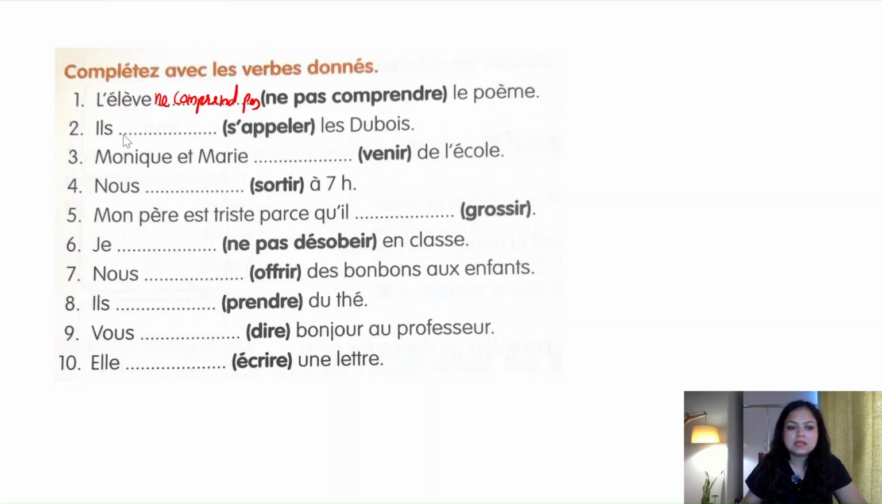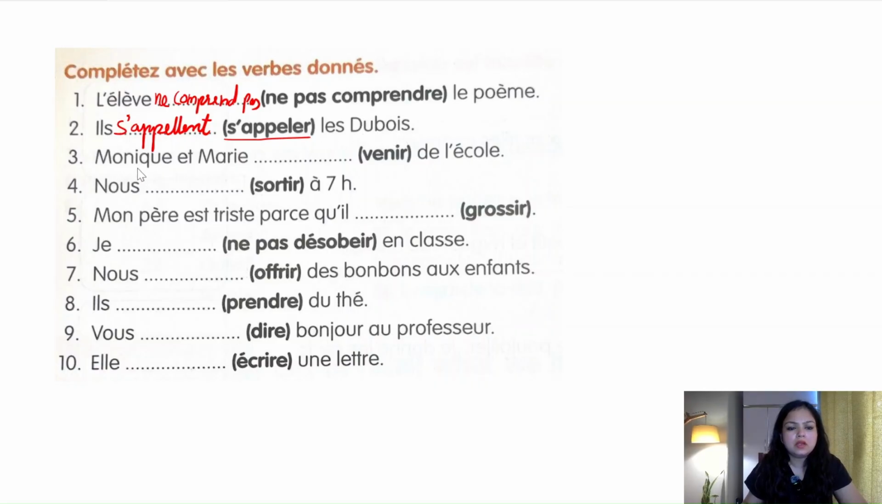Okay. Second is il, which is third person plural. Il. Then s'appelait les Dubois. Dubois is the surname. Okay. So with S apostrophe, this verb is your pronominal. Okay. So with il, again we have to put S. So s'appelle. So il s'appelle les Dubois. They are called the Dubois. Okay, Dubois is the surname. They are called the Dubois.